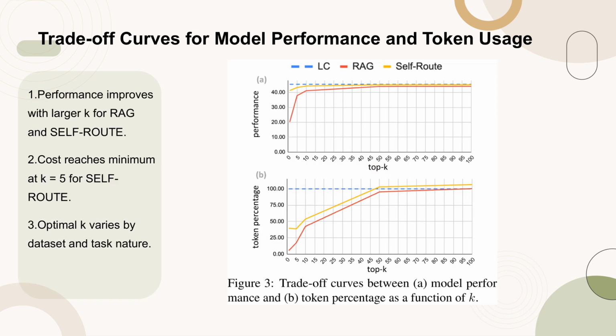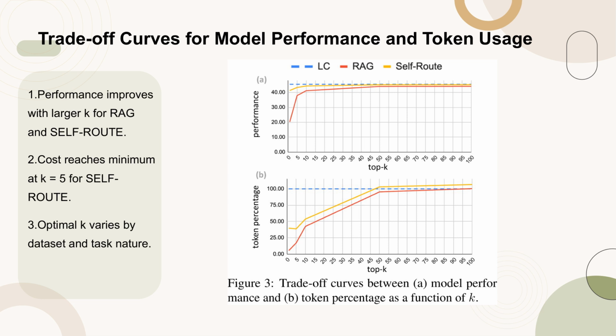Figure 3 illustrates the trade-off between model performance and token usage as a function of K. For both RAG and self-route, increasing K leads to better performance as more chunks are fed into the LLMs, gradually improving performance to approach LC. Notably, self-route shows significant advantage for smaller K, such as when K equals 1, where RAG achieves 20.24% while self-route achieves 37.9%. However, the cost trend for self-route is not monotonous.